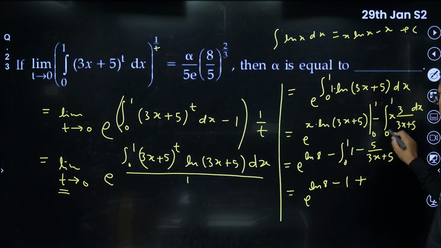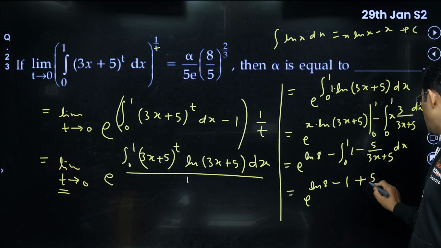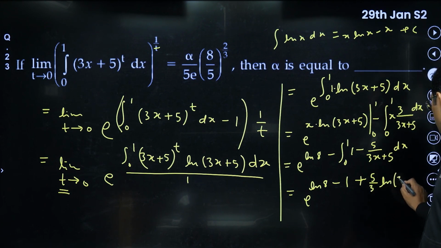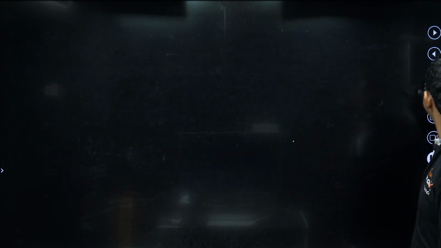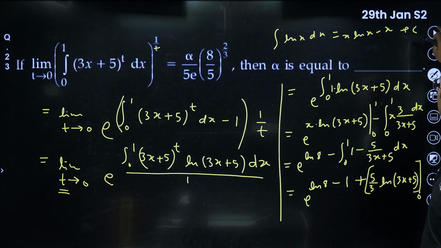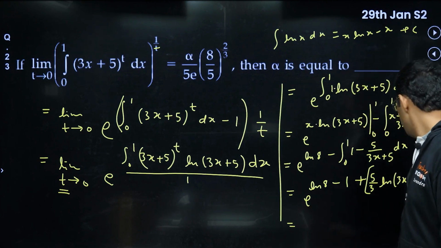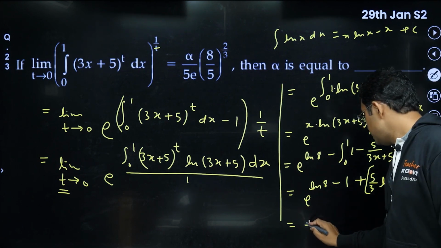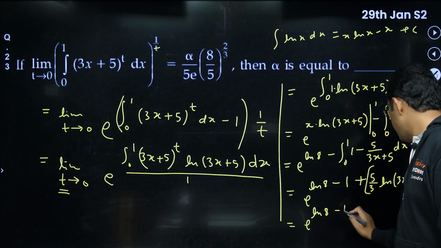Okay, integration of this would be, I think, 5 upon 3 log of 3x plus 5. Here also I need to put limit from 0 to 1. So this is e power log 8 minus 1.